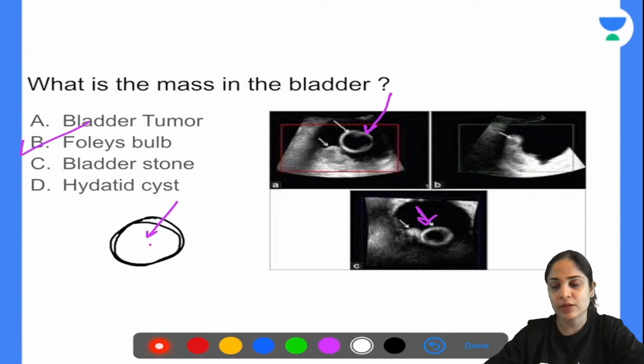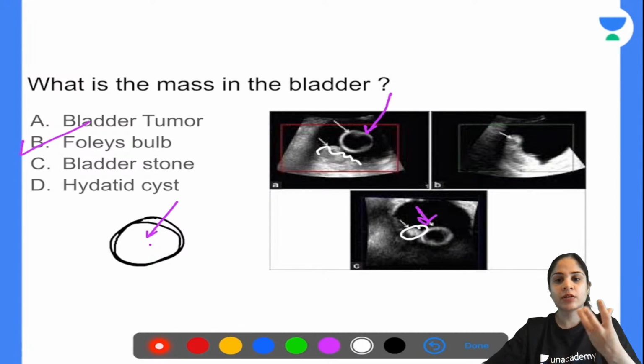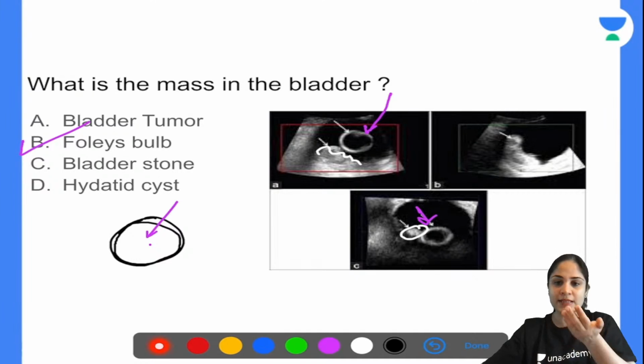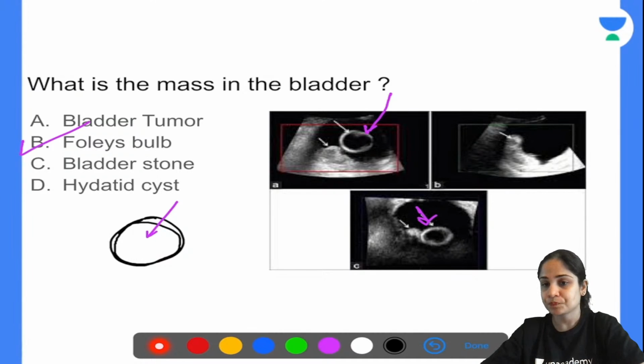But the arrow was marked towards the other thing. Okay. Bladder stone. How do you identify bladder stone? Again, bladder stone will not float in the bladder. Bladder stone will also come and settle down somewhere. Because of gravity, it will settle down in the bladder. So that's how you come up with the answer of bladder stone.